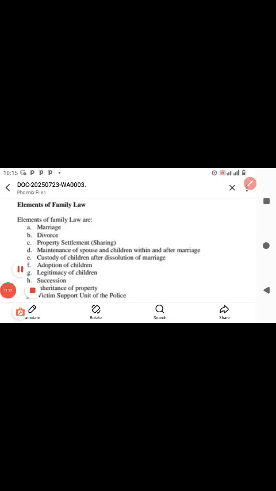Just before I end it here, I'll tell you that in the exam, they'll tell you to write an essay on the elements of family law. These are the elements of family law, the 10 of these ones. So if you're writing, you say, a family is so. The following are the elements, or it involves marriage, divorce, and so on.